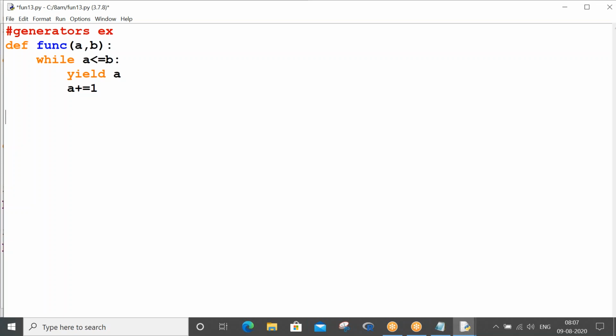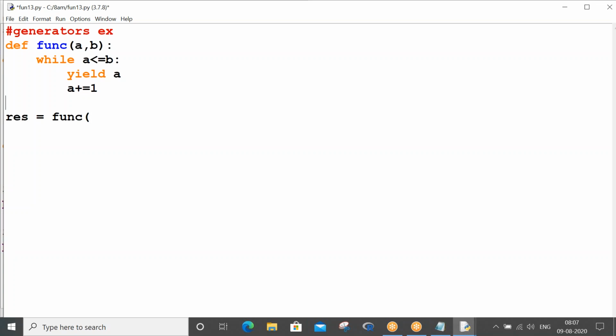Okay, so now what you need to do is call your function, res equals function. How many values do you have to pass? You have to pass two values because two parameters have been taken.